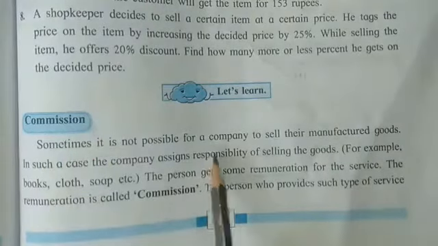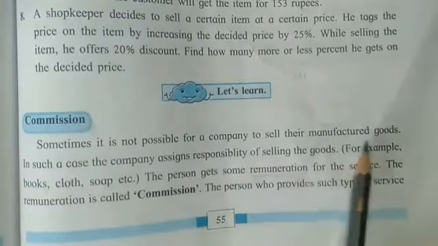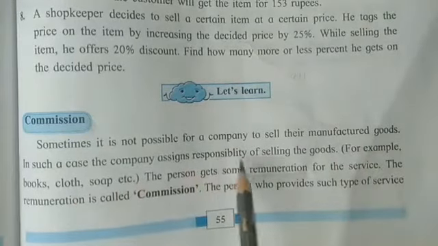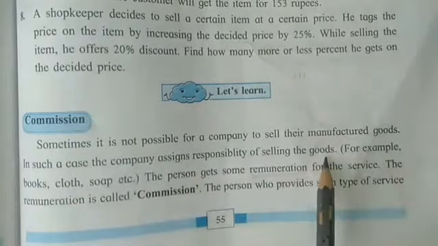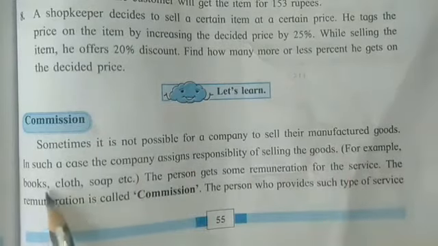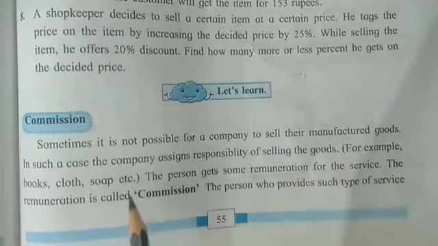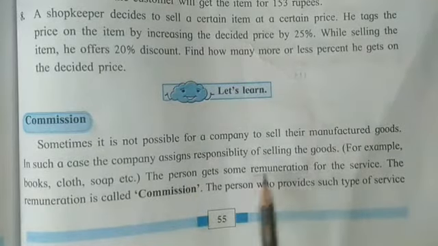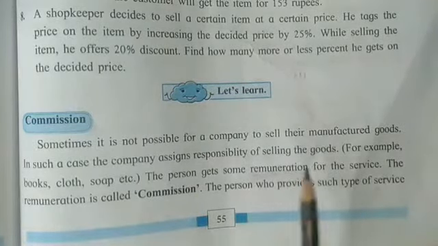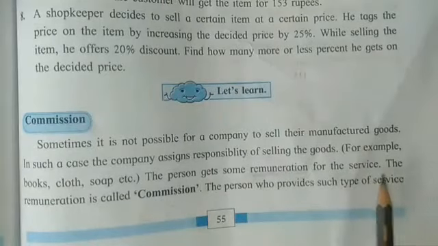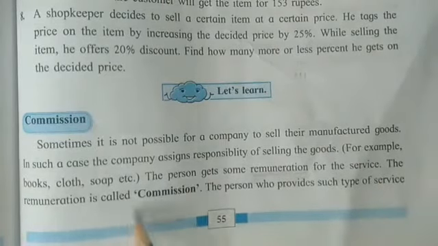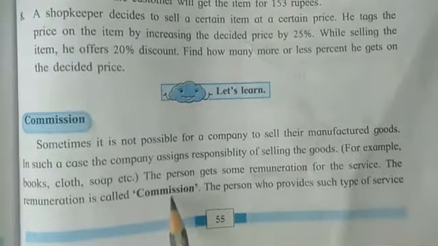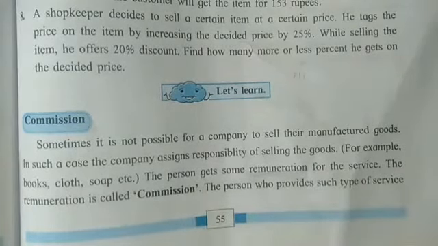Sometimes it is not possible for a company to sell their manufactured goods. In such cases the company assigns responsibility of selling the goods, for example, books, clothes, soaps, etc. The person gets some remuneration. Remuneration means salary, amount, payment for the service. The remuneration is called the commission, and the person who provides such a type of service is called the commission agent.